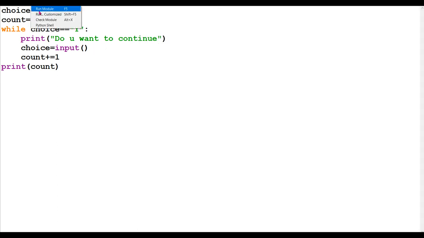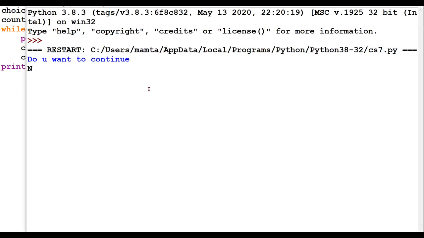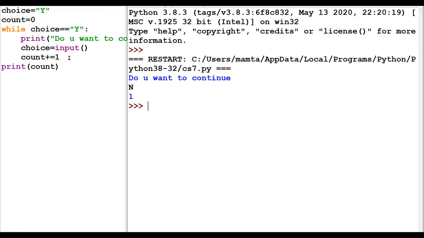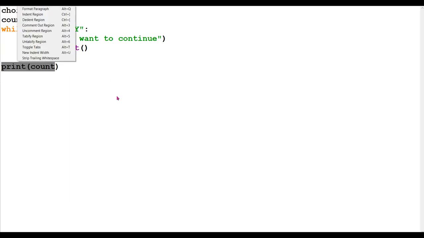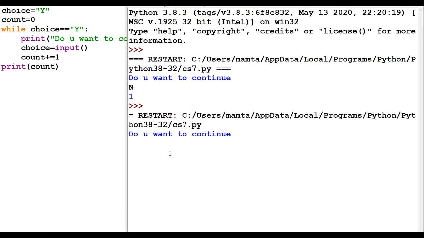If your choice is that the process should terminate in 1 attempt, you can do that also. Do you want to continue? No. So only 1 time did the question come, and after it we increase the count, so it has come to 1. Finally I am just printing the value of count just to signify, otherwise that is not of much use.